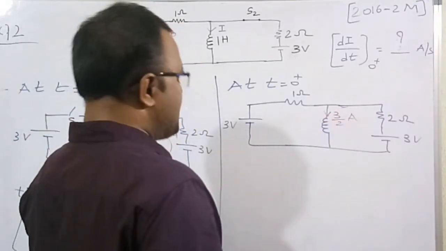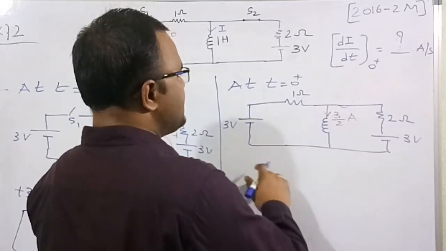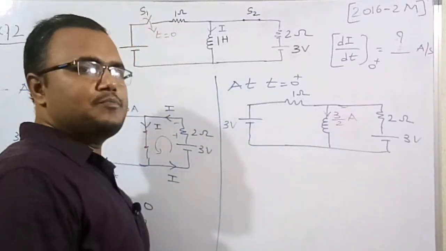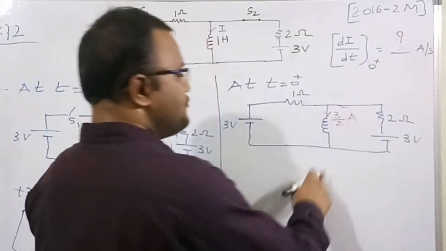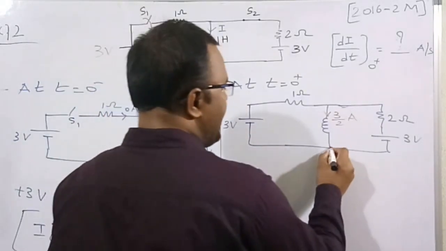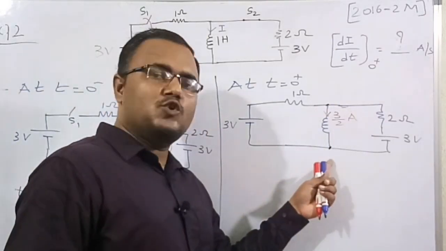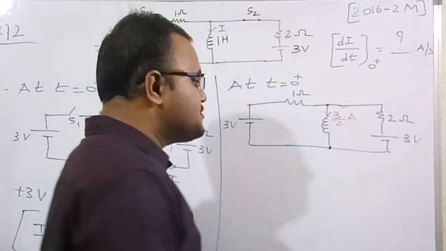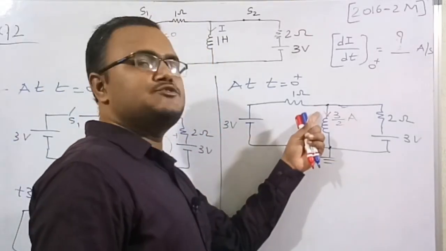Now if you see carefully here, this is at instant t equals 0 plus. There are actually two nodes in this circuit: this is node 1 and this is node 2. I am assuming node 1 as the reference node, meaning zero potential, so the other node voltage we need to find.